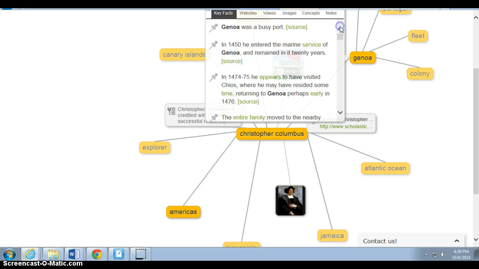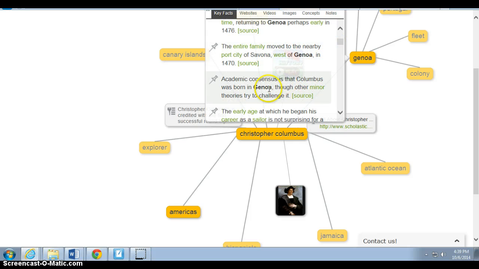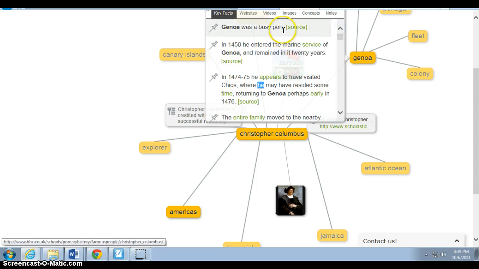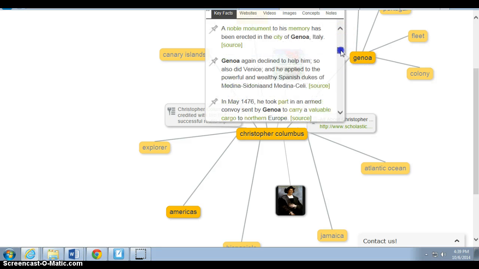Notice it doesn't give you just random information about Genoa. This is about Genoa as it's related to Columbus, Genoa and his family, or Genoa and Columbus's family. Genoa, where he may have resided. Genoa, a busy port. He entered the Marine Service in 1450 of Genoa. I didn't know that he entered the Marines of Genoa. So everything that you click on here is then related to Columbus.